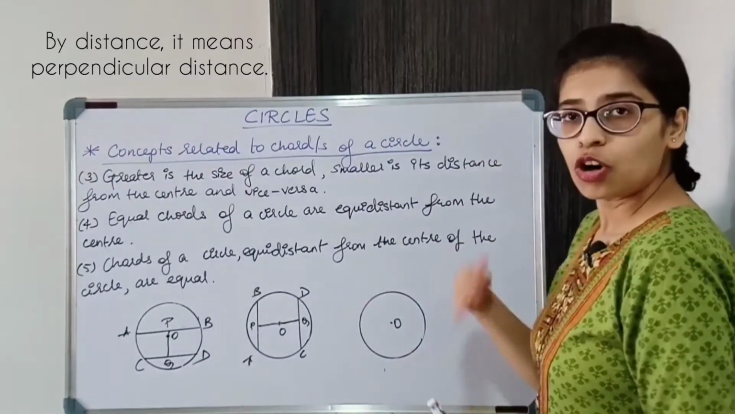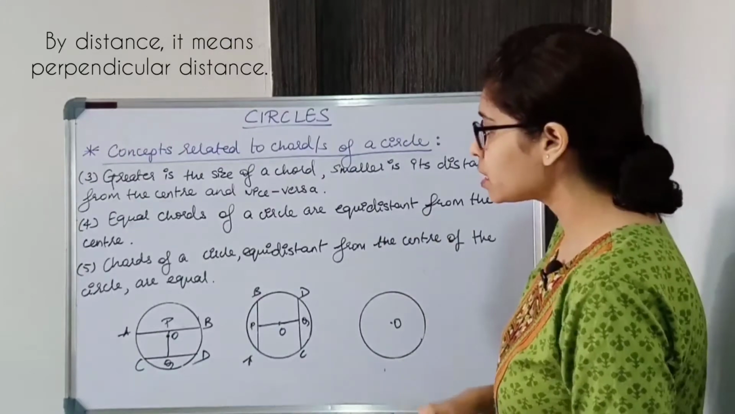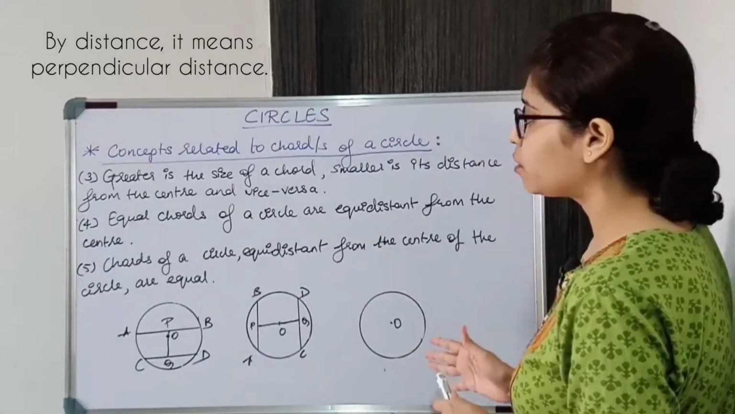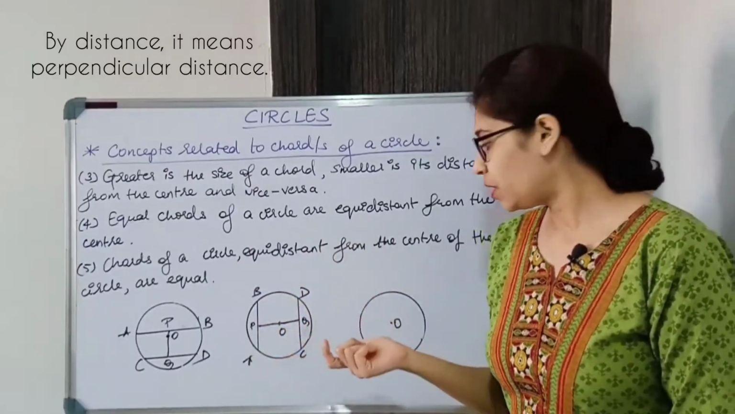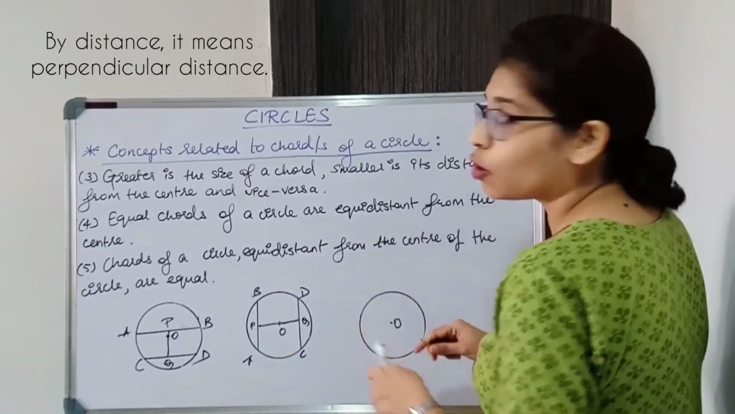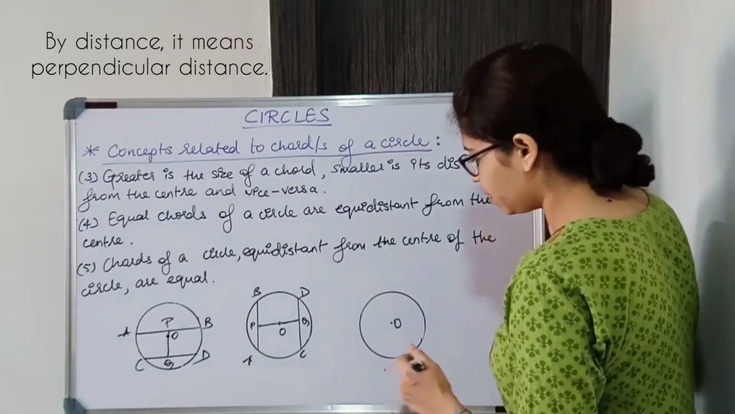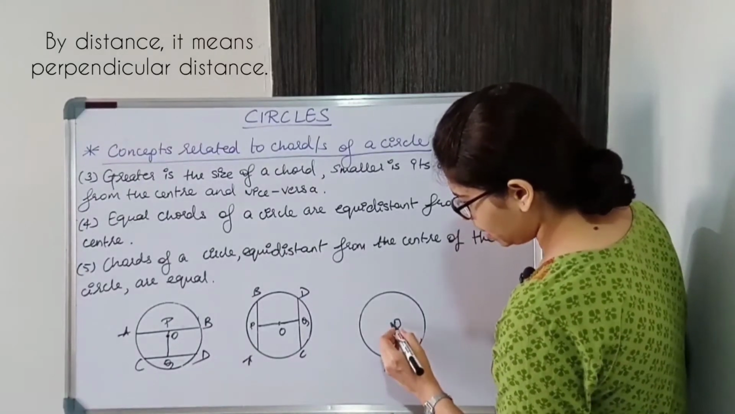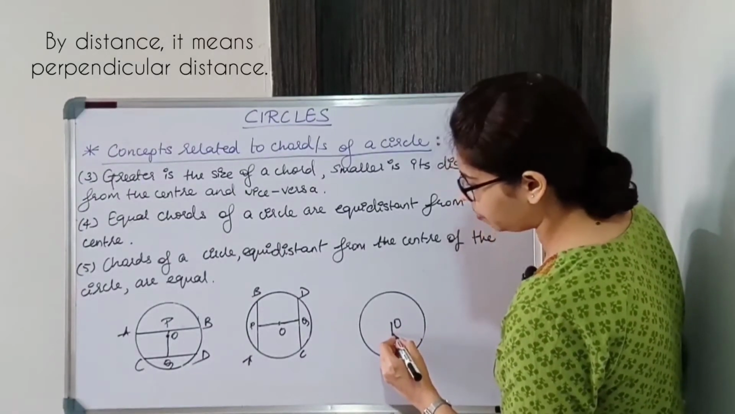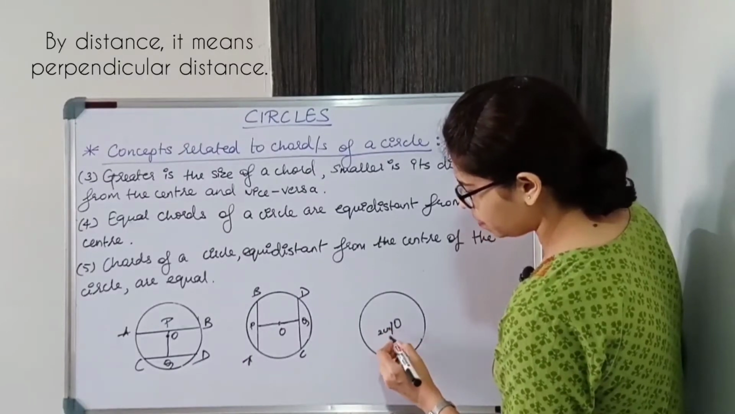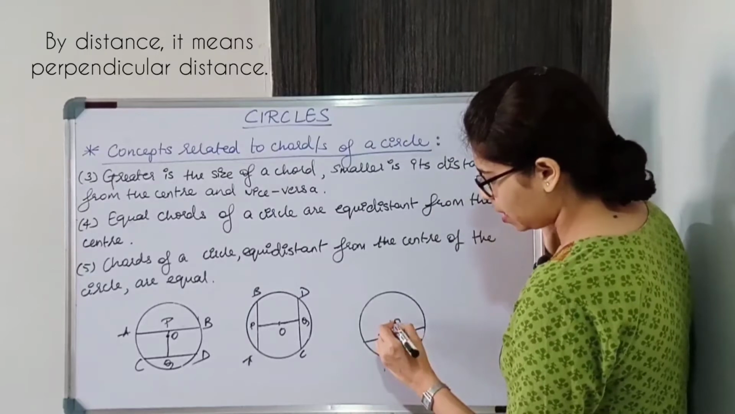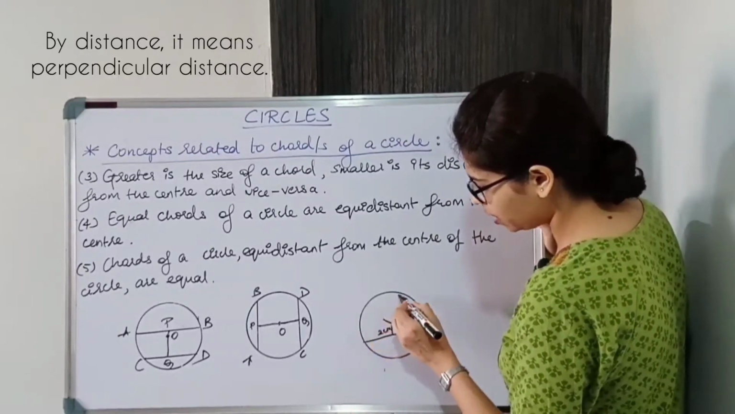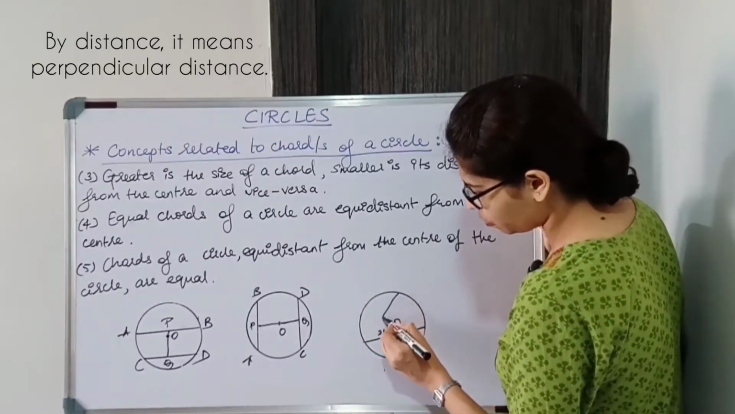Now this is opposite, fifth वाला. Chords of a circle equidistant from the center of the circle are equal. So we are proving the other way around now. So if chords are equidistant from the center, let's say यहाँ से मैं 2 सेंटीमीटर के डिस्टेंस पे एक chord ड्रॉ कर रही हूँ, and यहाँ से at 2 centimeter distance I am drawing another chord.